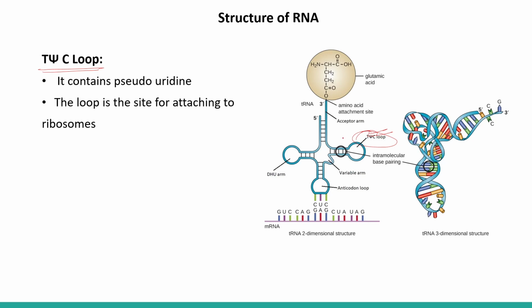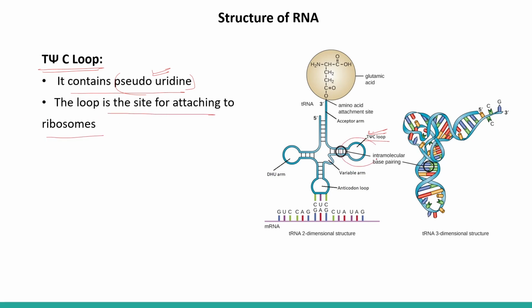T psi C loop. So here we can see the T psi C loop and it contains a pseudouridine. Pseudouridine is a modification of the uridine nucleotides, and the loop is the site for attaching to the ribosome.